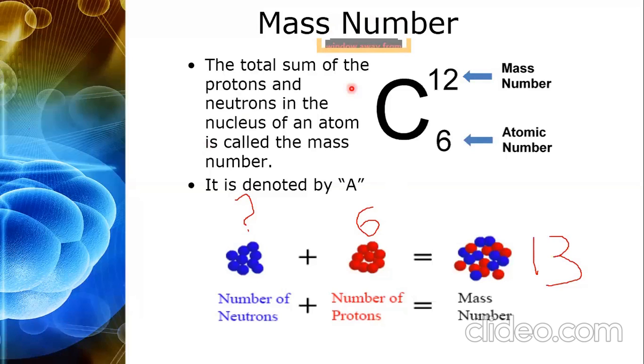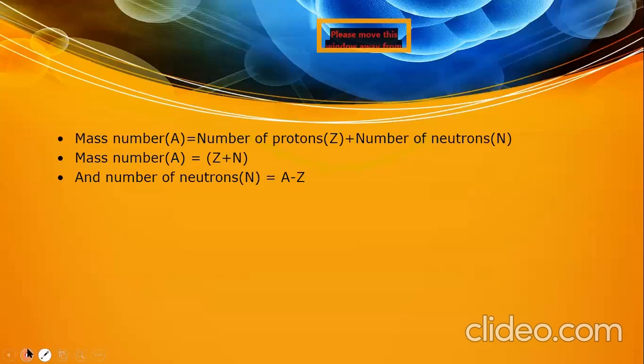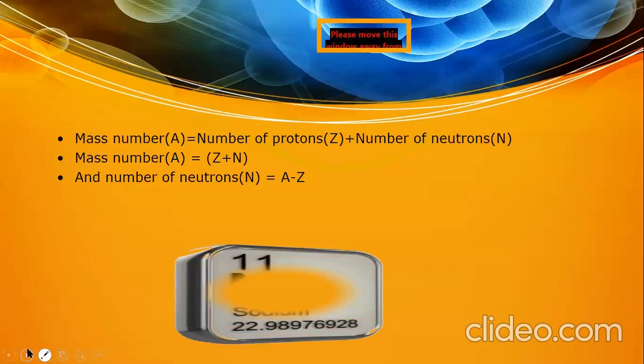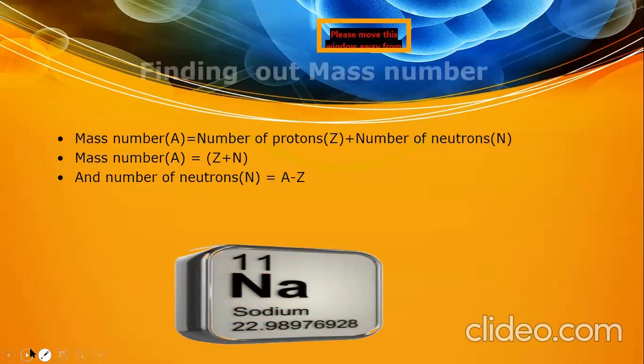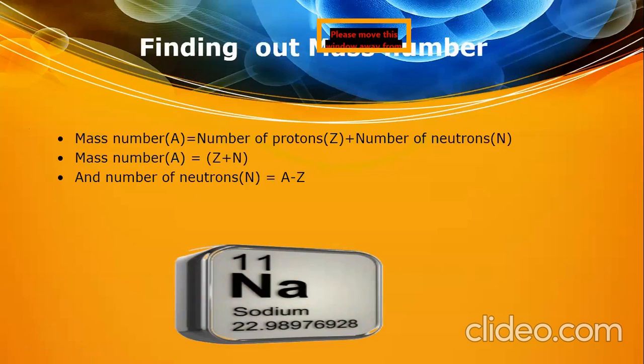So in this slide, on the screen you can see the atomic number of sodium and mass number of sodium. And here we have the formula to calculate the mass number.